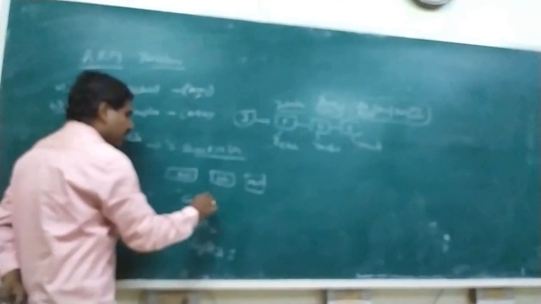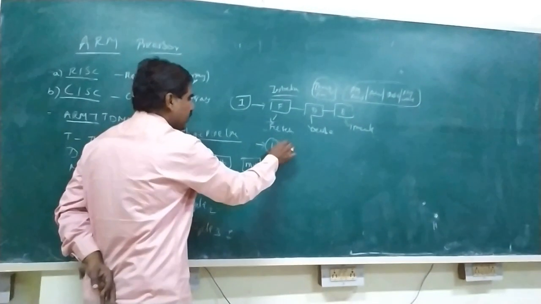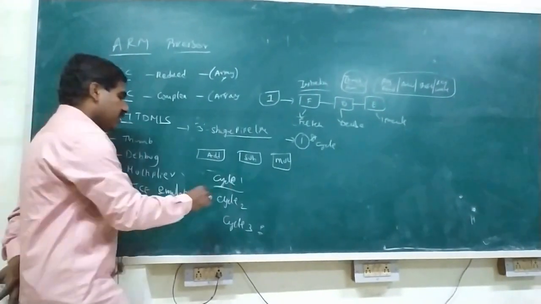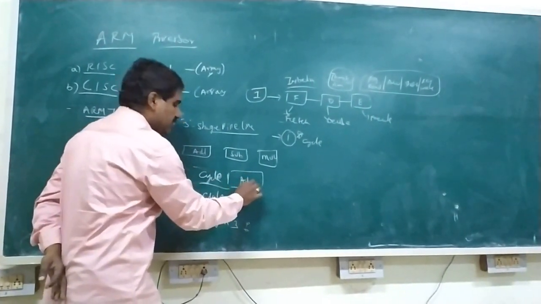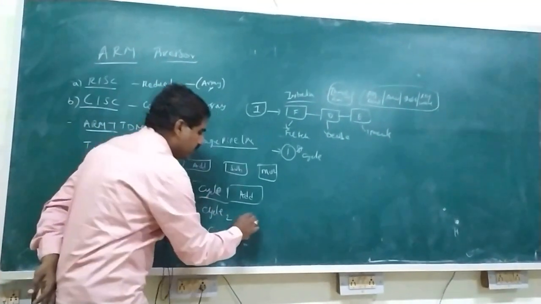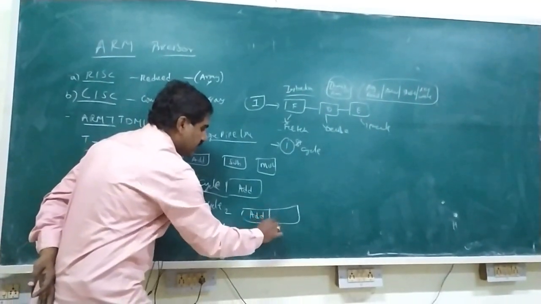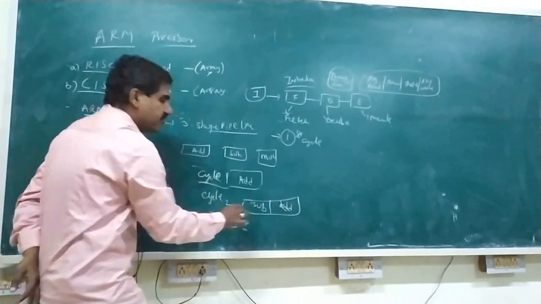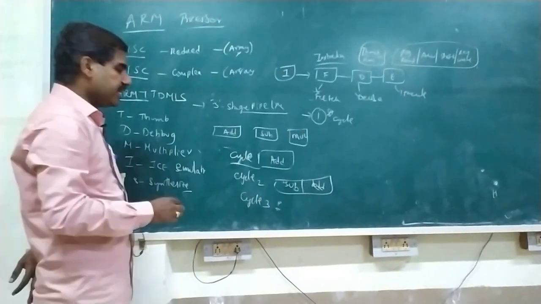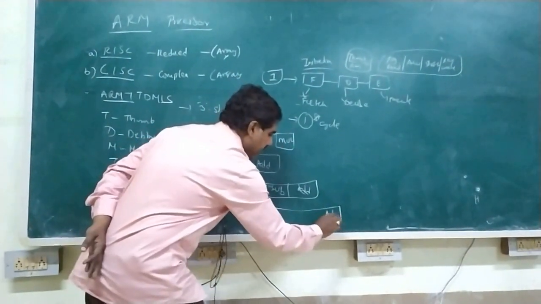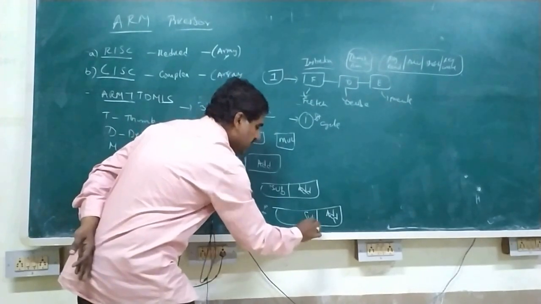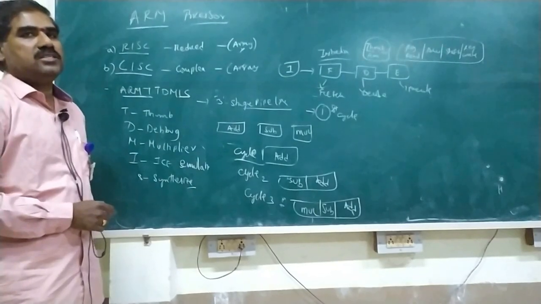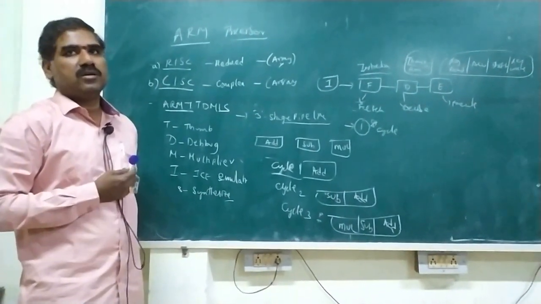Whereas for any instruction to be executed in the first cycle, what does the ARM processor have to do? First, it is used to fetch addition. While performing decode, the addition is to be decoded and subtraction is to be fetched. While performing the third cycle, the addition is executed, subtraction is decoded, and multiplication is fetched. This is the advantage of three-stage pipelining.